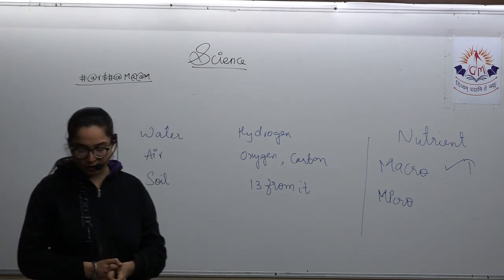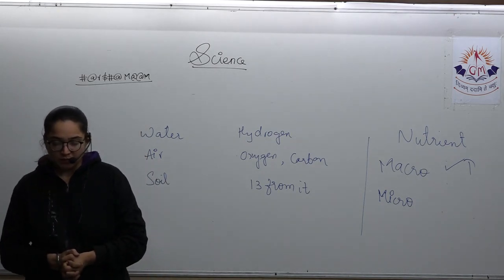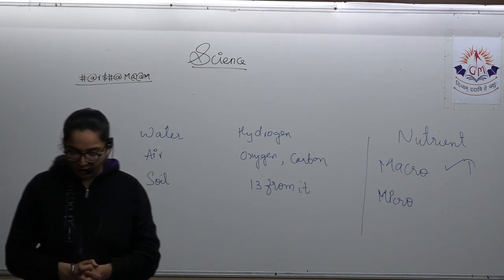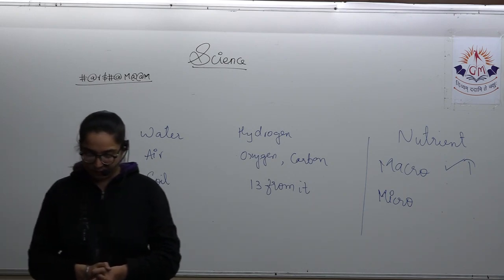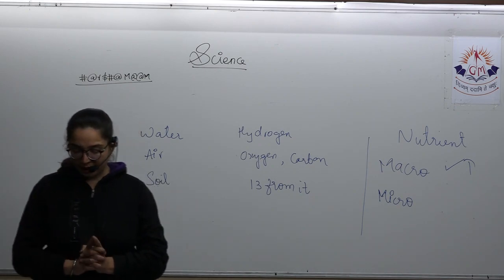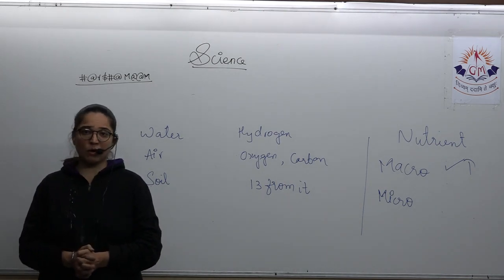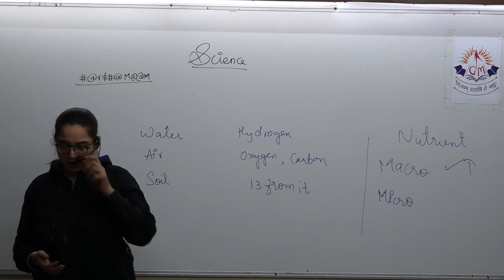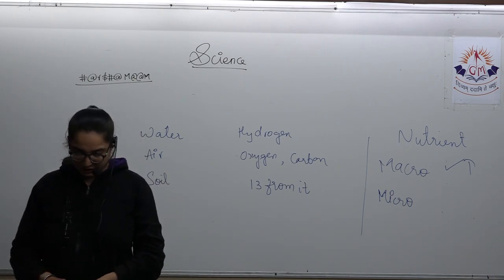Next is the role of manures. Manures affect soil fertility and crop productivity in three ways. The very first one is that they enrich the soil with nutrients. Being rich in organic matter, manures improve soil texture and soil aeration. Water holding capacity also increases. So that is about manure. These ideas you already have, but it is a part of the syllabus, so we'll go through it. Next is the fertilizers.